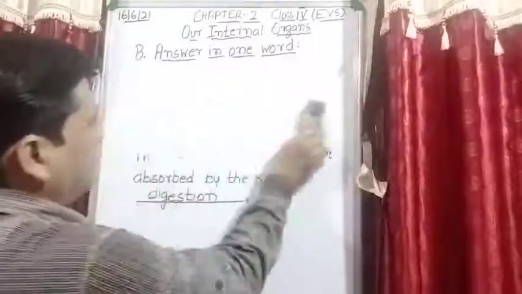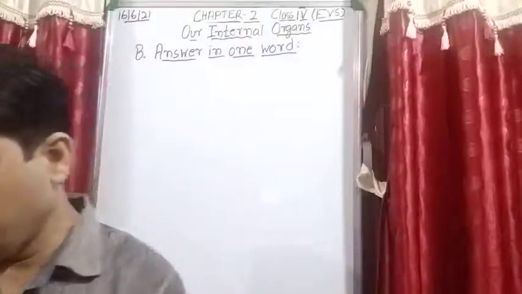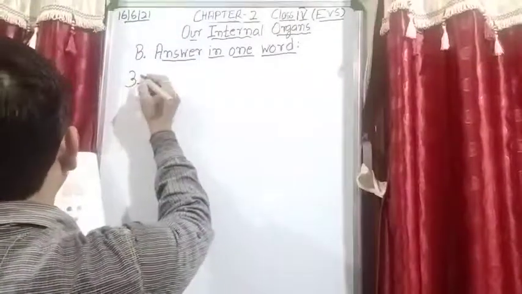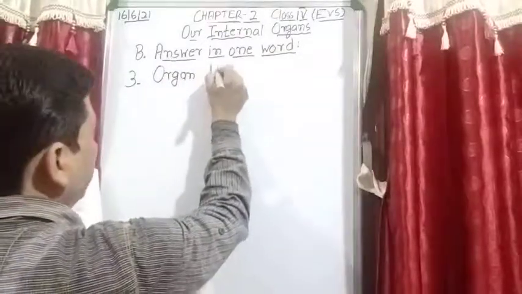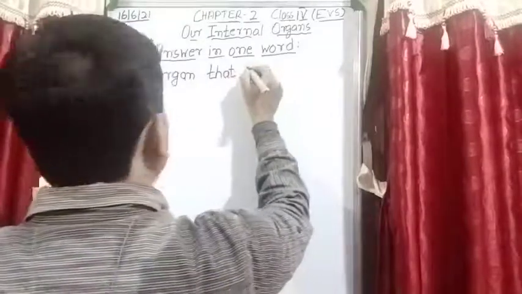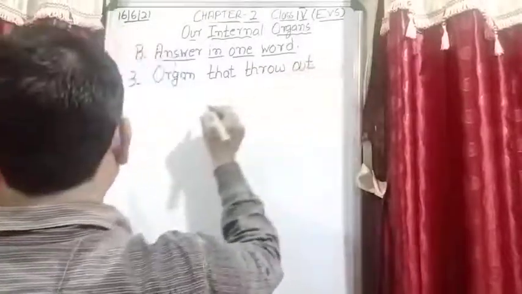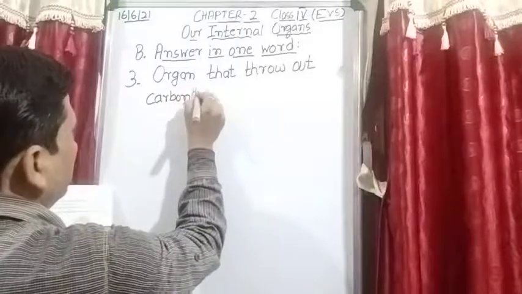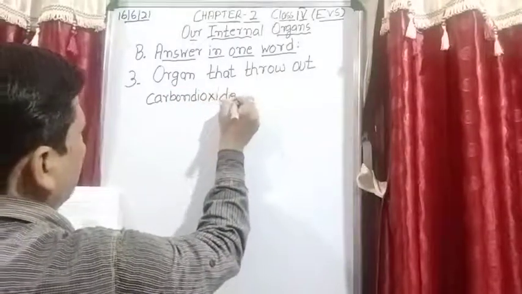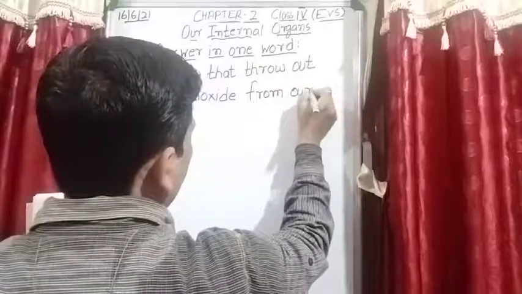Next, question number 3: organs that throw out carbon dioxide from our body.